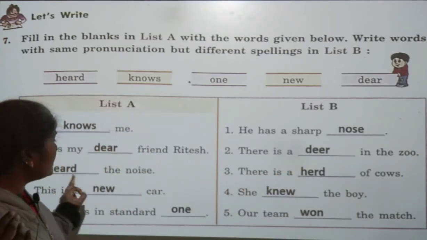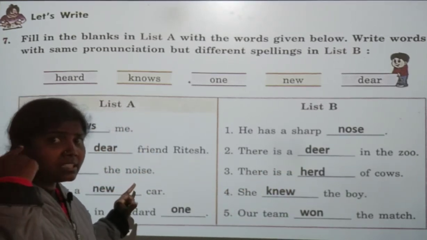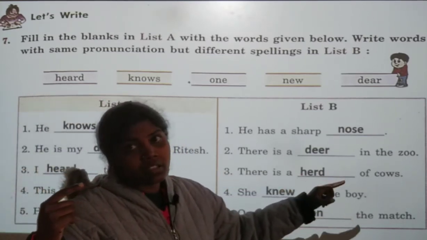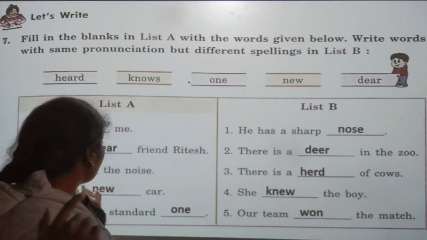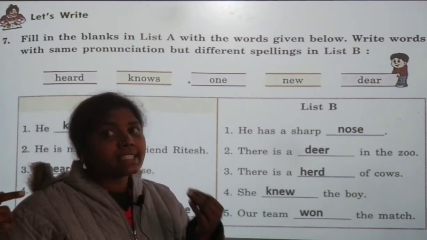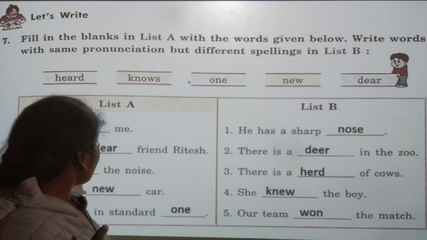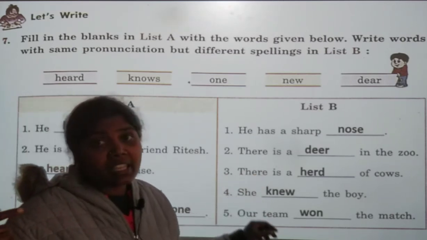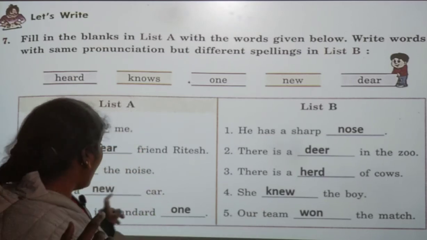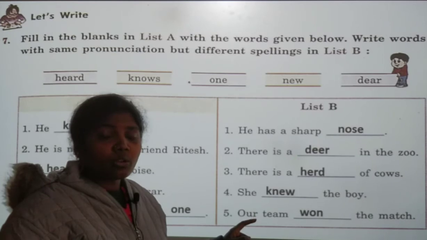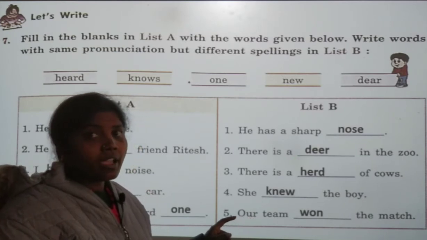And I heard the noise. That means I heard. And there is a herd of cows. See, while we read the words, the pronunciation is the same, but you just see the words, both words' spelling is different. And new means, you know that new car it is. Just now I bought the new one.